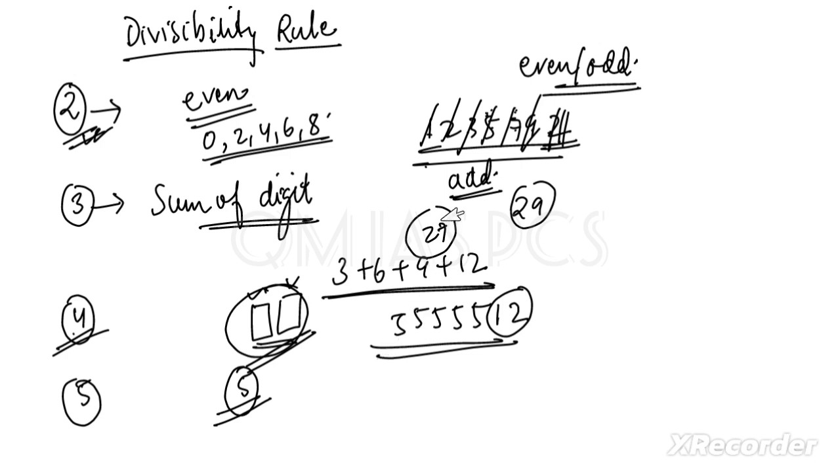Okay, so further, for 6, what will be the answer? For 6, we have to see that 6 is a product of 2 and 3. What are the factors of 6? Factors of 6 are 2 and 3. So we have to see the divisibility of 2 and divisibility of 3 both together.